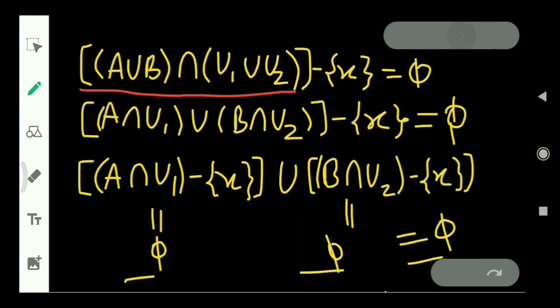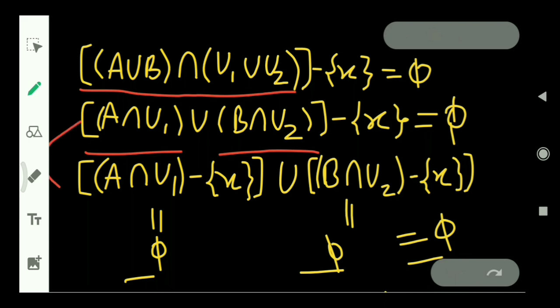Next, we have (A intersection U1) union (B intersection U2) excluding the point X is an empty set, and we are doing this by virtue of the union and intersection operations of set theory.